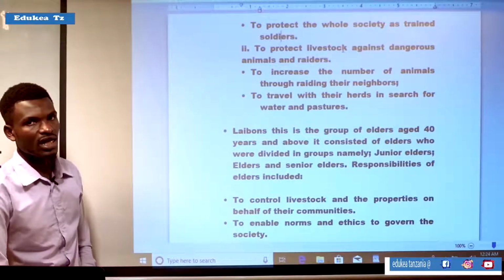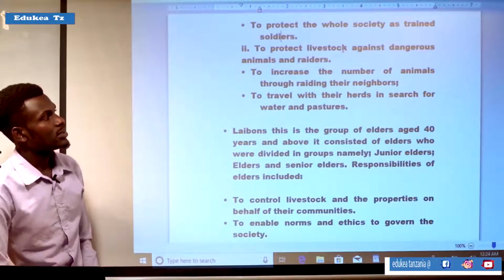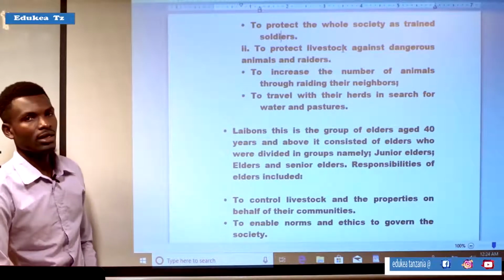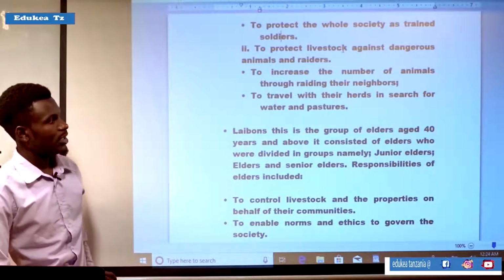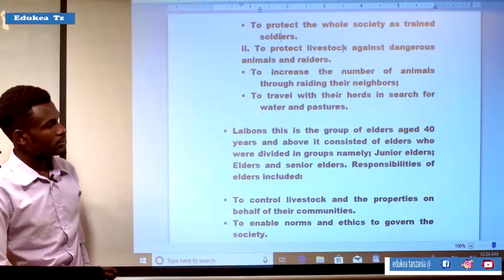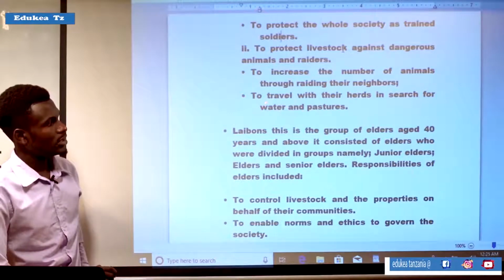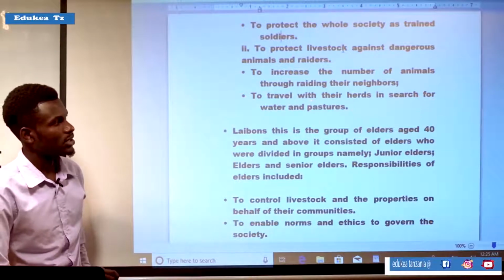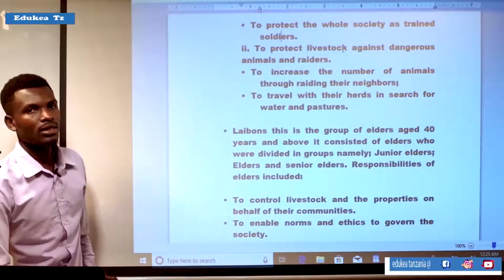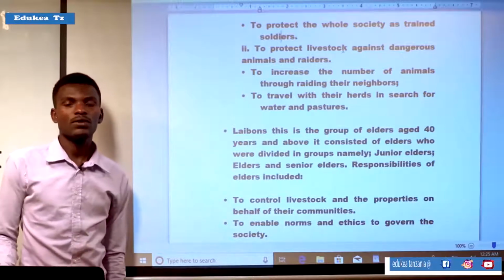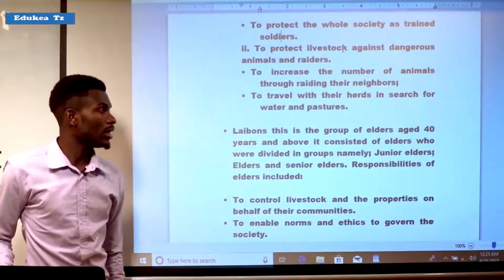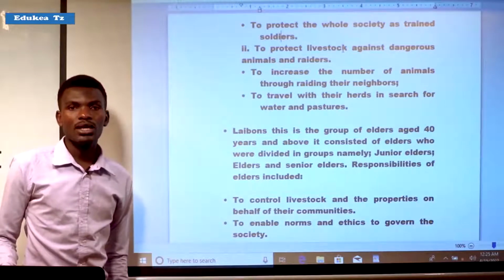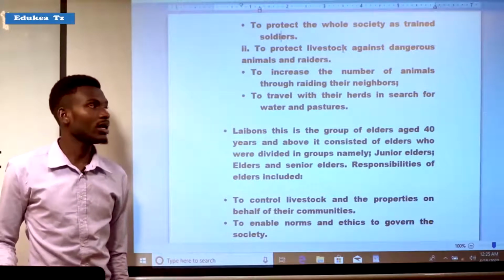And the last one was to travel with their herds in search for water and pastures. It means that another responsibility of Molan was to travel with cattle to search for pasture and water.